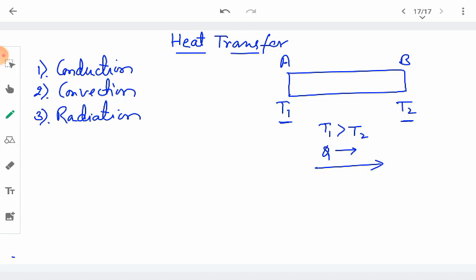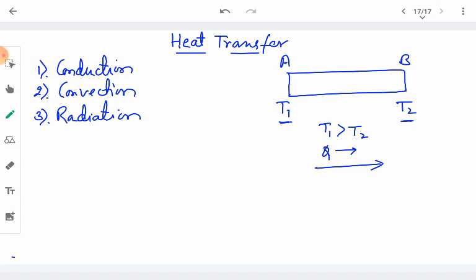So this is one simple case to understand in which direction the flow of heat will take place. So transfer of heat will always take place from a point which is at high temperature to a point which is at lower temperature. Okay.